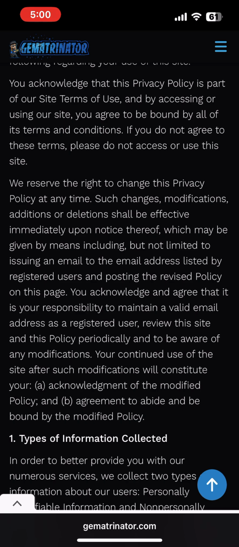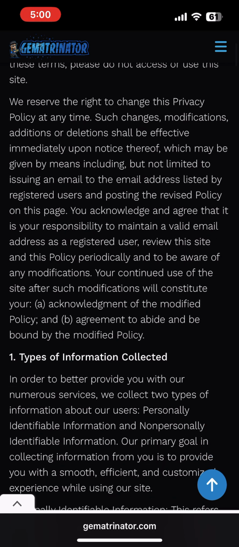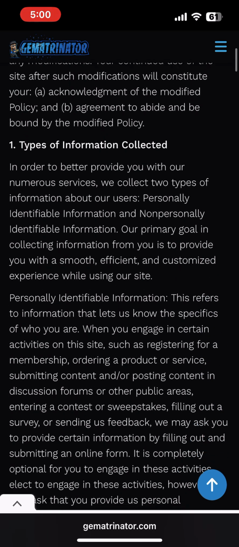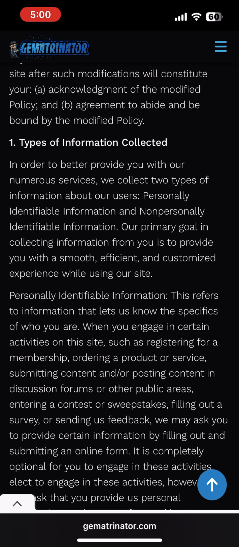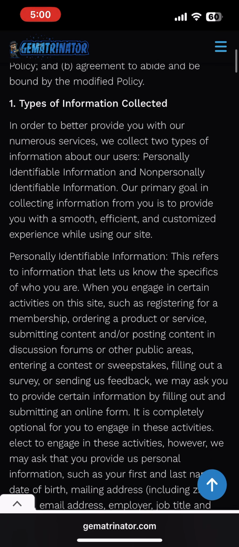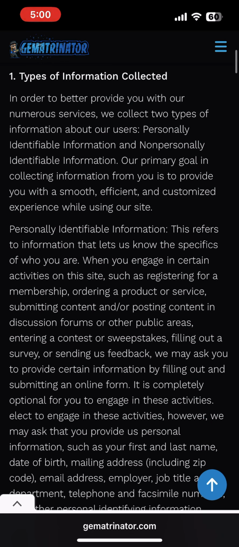You acknowledge and agree that it is your responsibility to maintain a valid email address as a registered user, review this site and this policy periodically, and to be aware of any modifications. Your continued use of the site after such modifications will constitute your acknowledgement of the modified policy and agreement to abide and be bound by the modified policy.